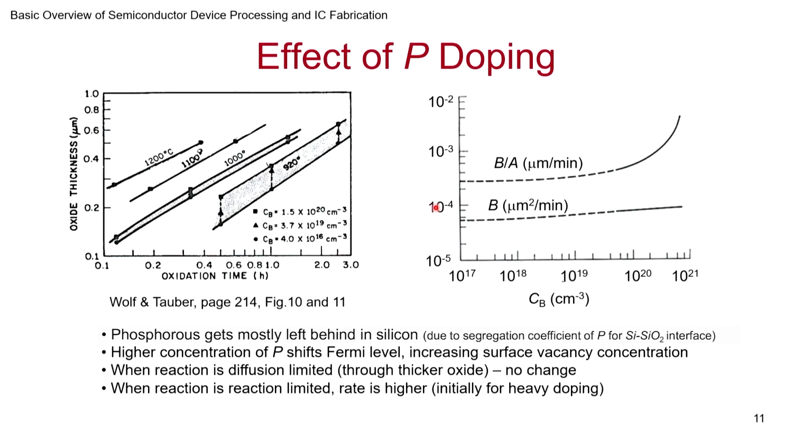The reason is we understand all these effects and we can account for them. So if the rate is getting increased, we oxidize for a shorter time or lower the temperature a little bit. Accordingly you have to predict and do correctly what oxide you want to grow. And that's what is shown in the right side graph.